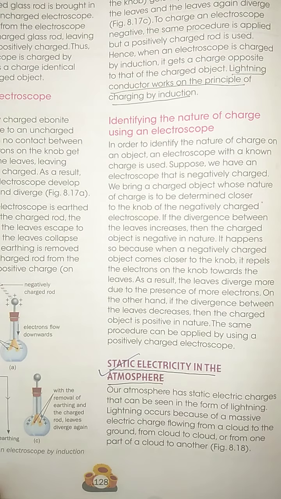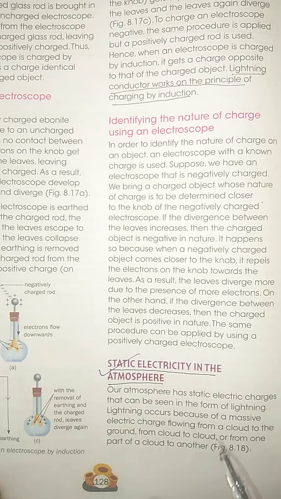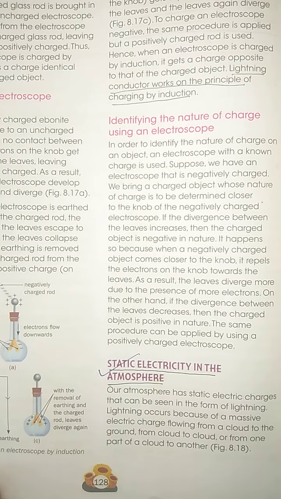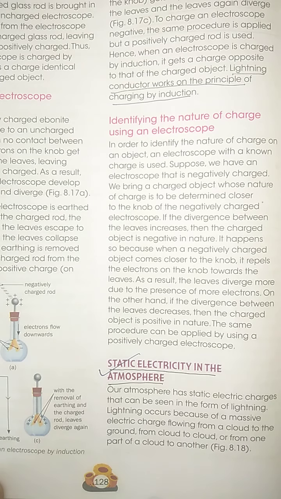As you know, static electricity means the study of the electric charges which are at rest. Now, a large amount of positive and negative charge can also develop in the atmosphere, and this development of a huge amount of positive and negative charge in the atmosphere can bring some effect. This effect is nothing but what we call lightning.